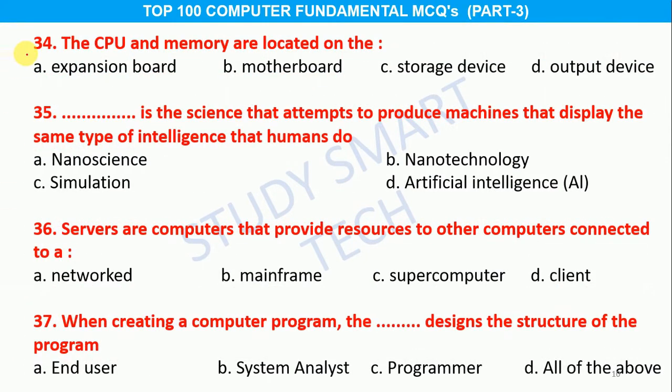Question number 34. The CPU and memory are located on the option A expansion board, B motherboard, C storage device, D output device, and the correct answer is option B motherboard. Question number 35. ... is the science that attempts to produce machines that display the same type of intelligence that humans do. Option A nanoscience, B nanotechnology, C simulation, D artificial intelligence AI, and the correct answer is option D artificial intelligence AI.